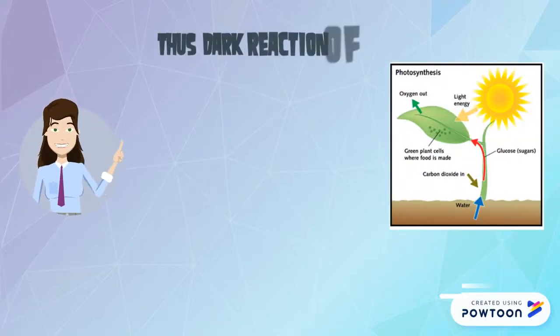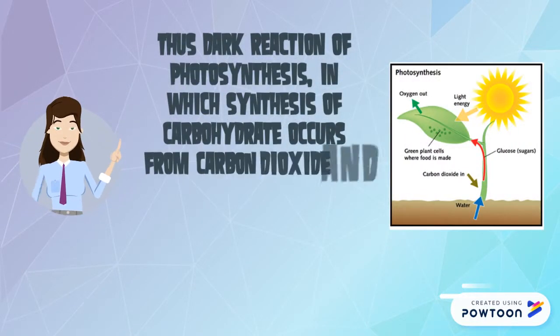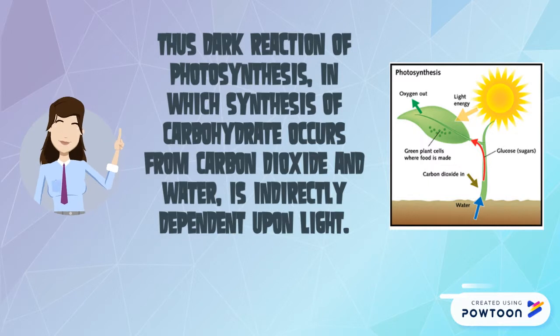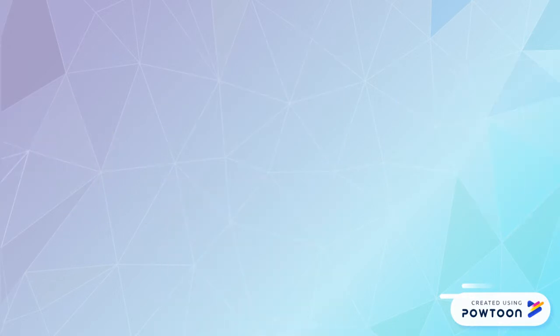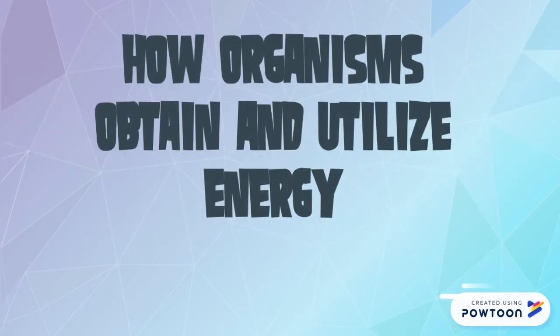The dark reaction of photosynthesis, in which synthesis of carbohydrate occurs from carbon dioxide and water, is indirectly dependent upon light. How organisms obtain and utilize energy.